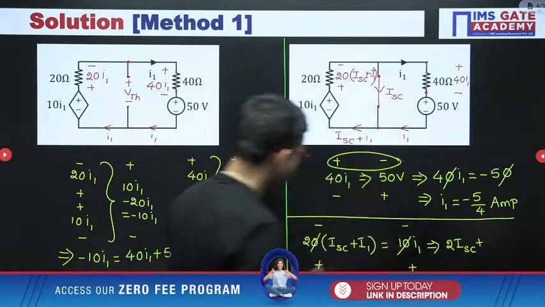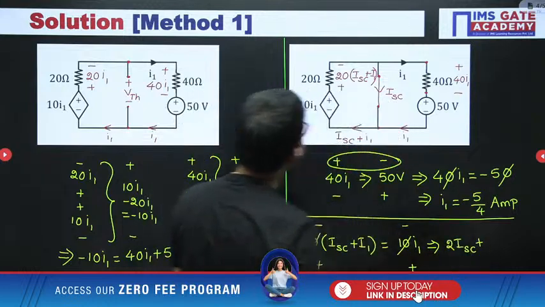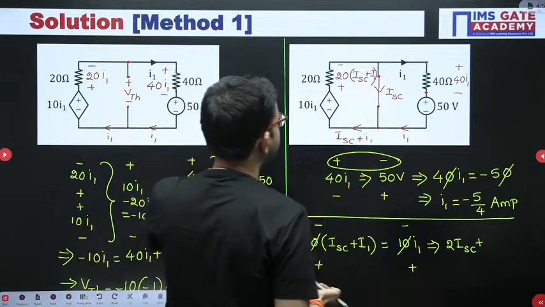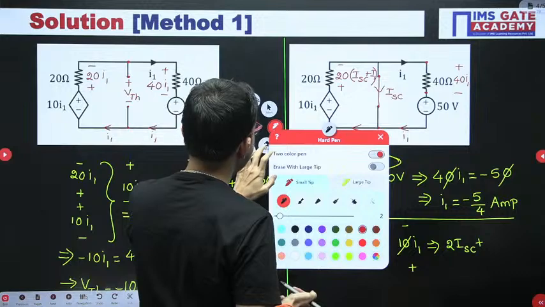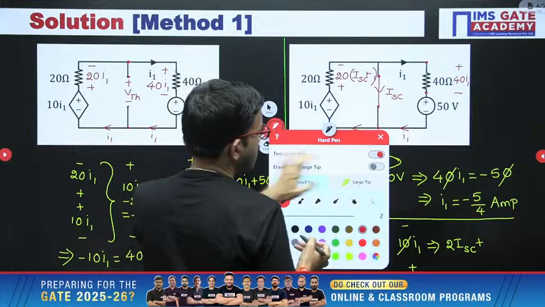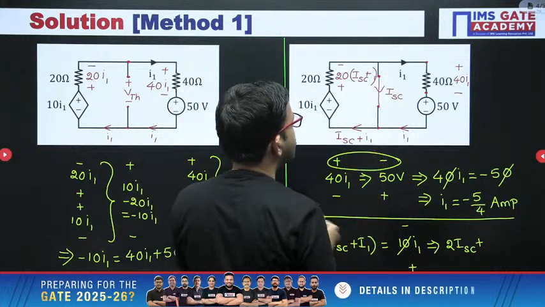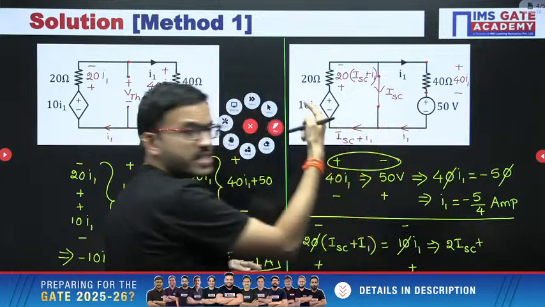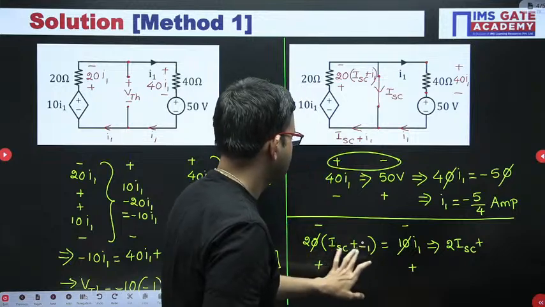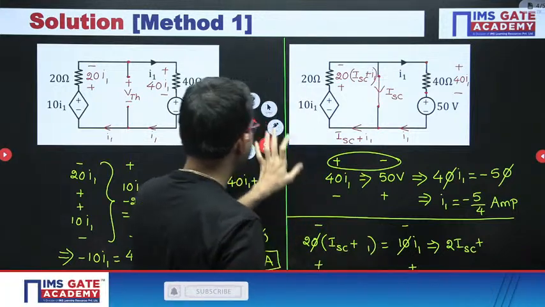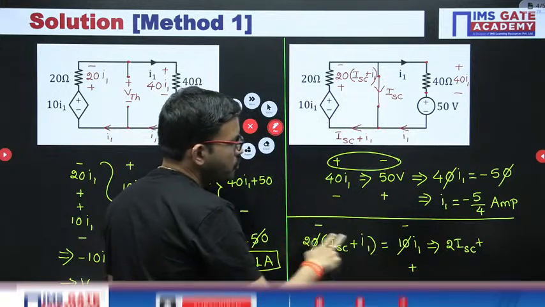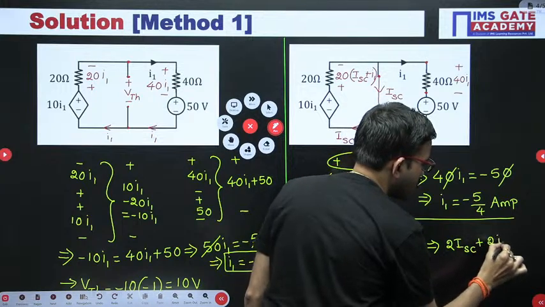2 ISC plus 2 I1, sorry, this is small I1, just 1 second. The same current I1, okay. Right. So 2 I1 is equal to I1.